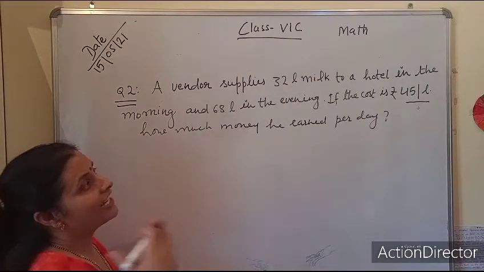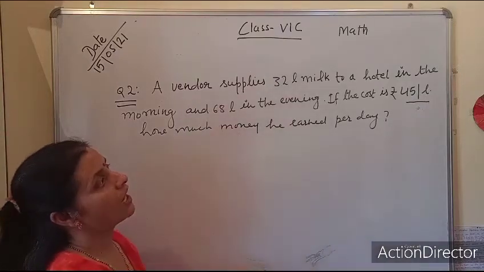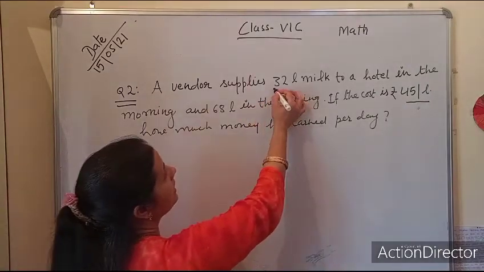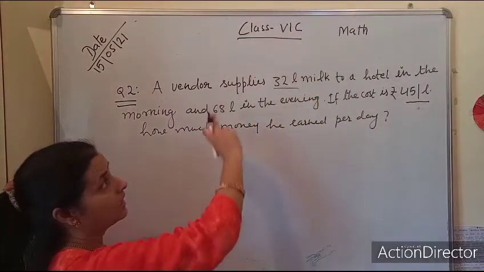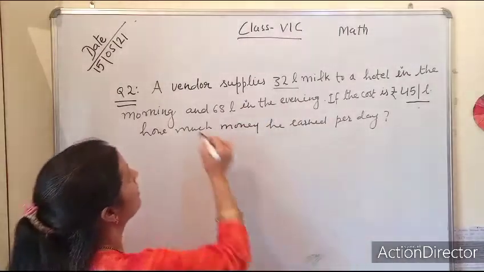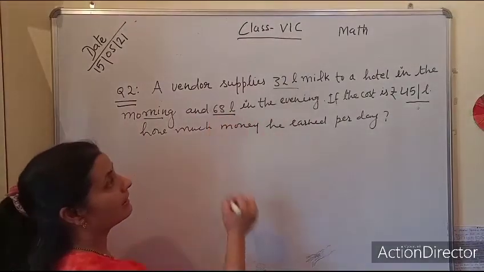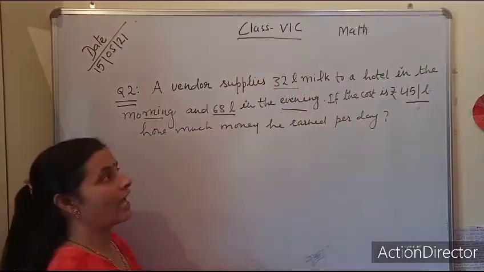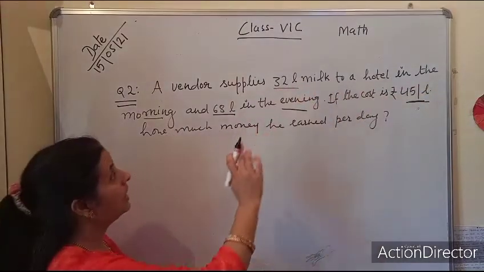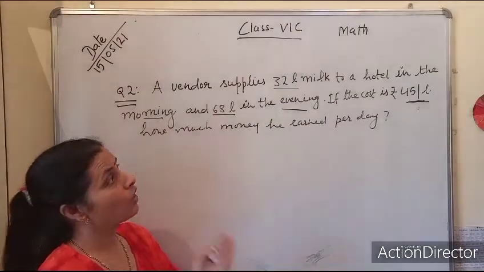So first we need to write down the information given in the question. He supplies 32 liter milk to a hotel in the morning time, and 68 liter in the evening time.